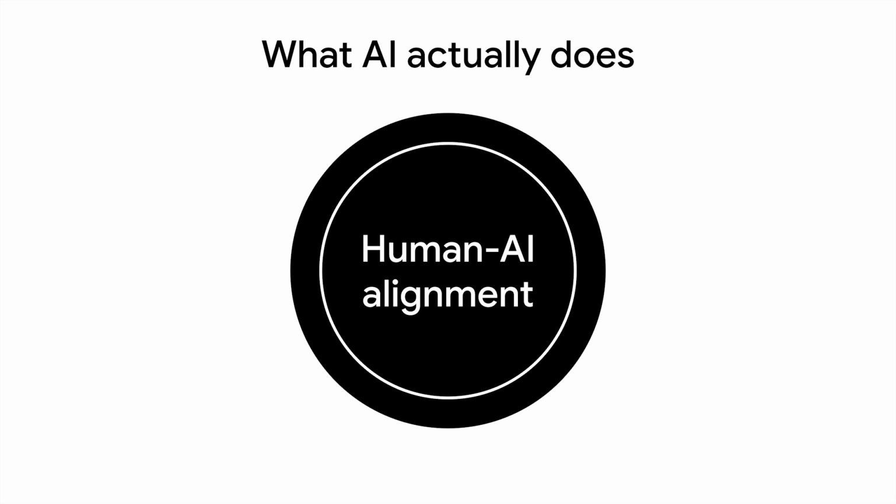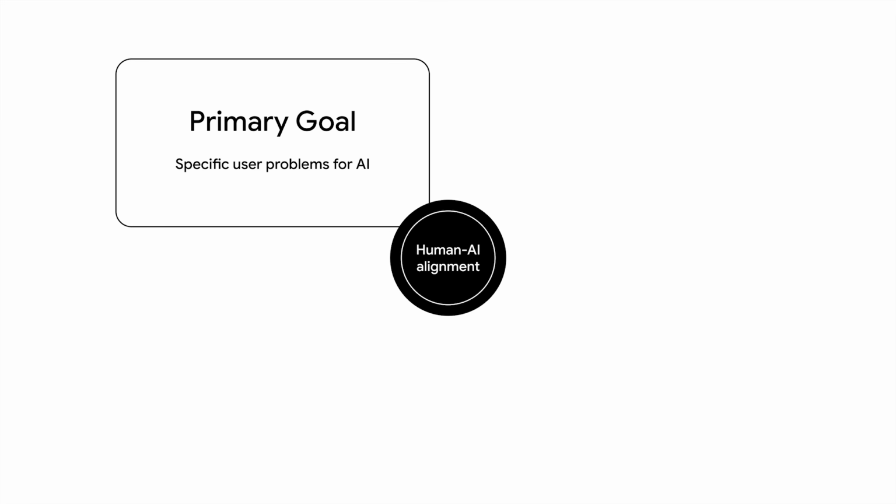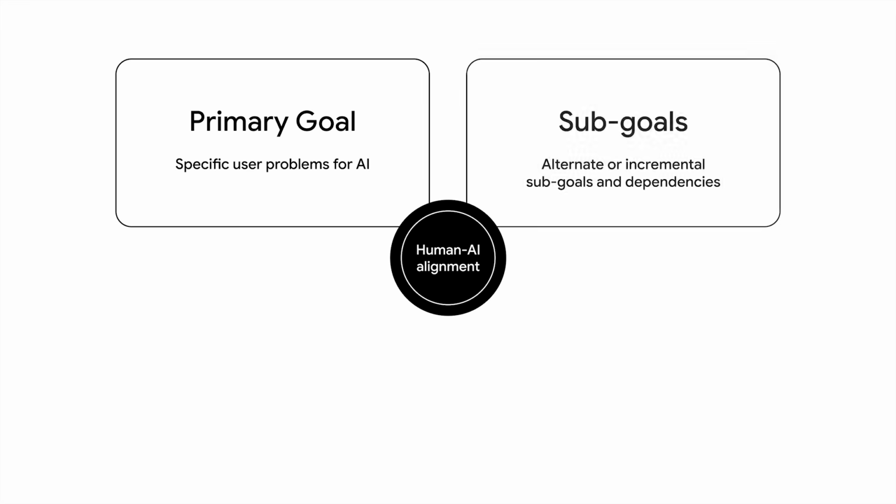A foundational way to get started with human-AI alignment is to clearly define what the AI system does by identifying its 4 core components. Let's look at what these are with some simple examples. The first one is the primary goal, the specific problem the AI should solve. For example, generating code. The second one is sub-goals, alternate goals, dependencies, or sub-problems the user must address before or while addressing the primary goal. For example, picking a programming language.